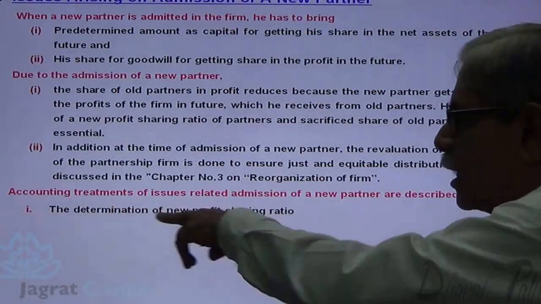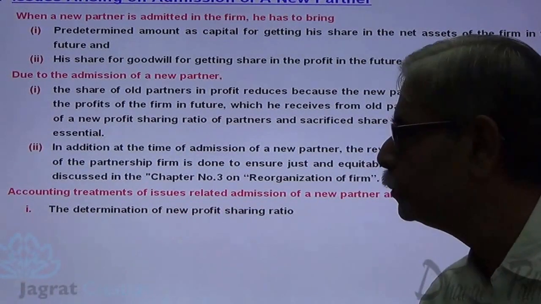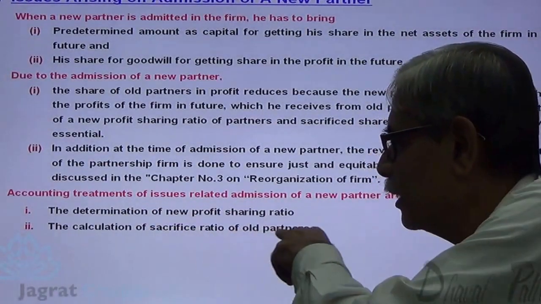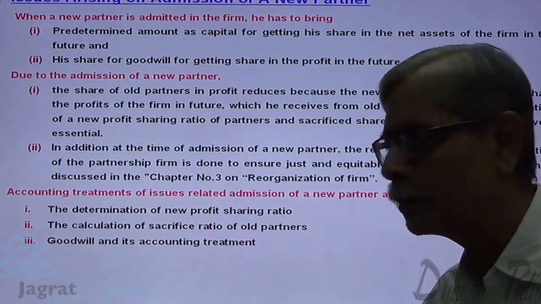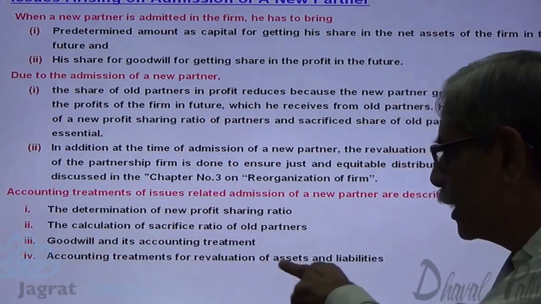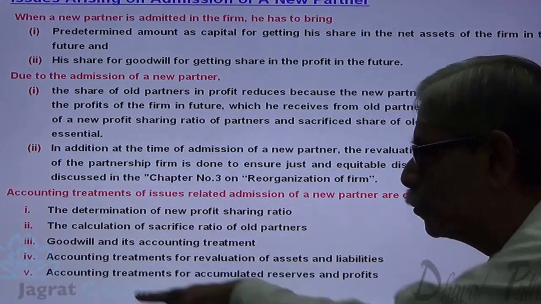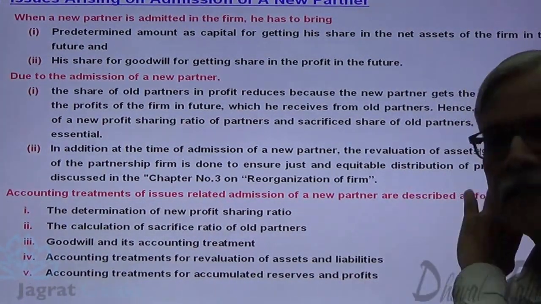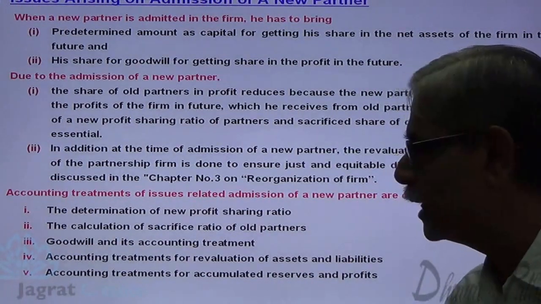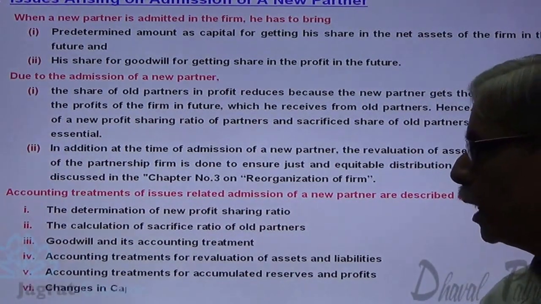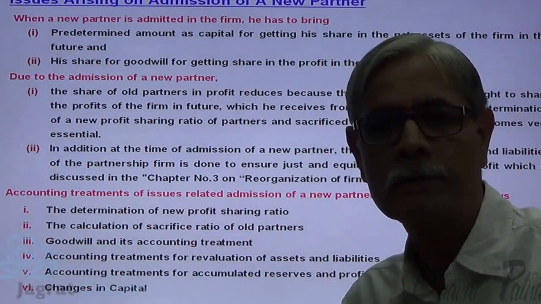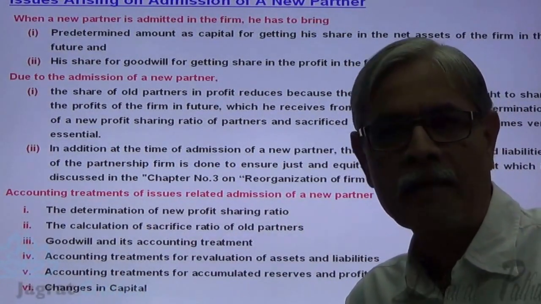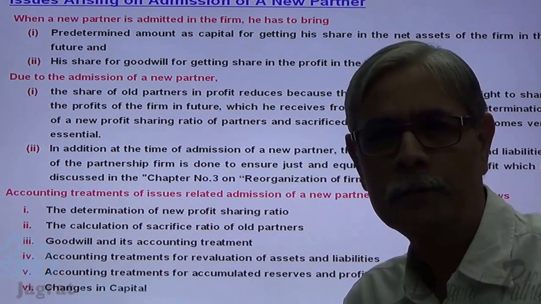First, determination of the new profit sharing ratio, calculation of sacrifice ratio of the old partners, goodwill and its accounting treatment, revaluation of assets and liabilities, accounting treatment for accumulated reserves and profit, that also we have studied in chapter 3, and changes in capital. So these are the various issues we are required to learn in this chapter.